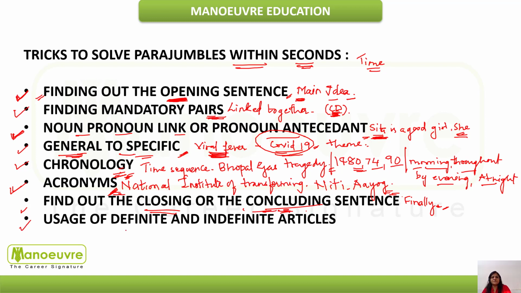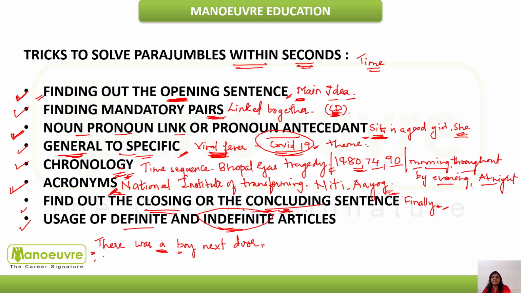Next, usage of definite and indefinite articles. Now this again is very useful. Suppose a sentence is written: there was a boy next door. The writer first mentions that there was a boy. Now, a is an indefinite article. Why is an indefinite article used? Because we do not know about the boy. So, there was a boy next door.